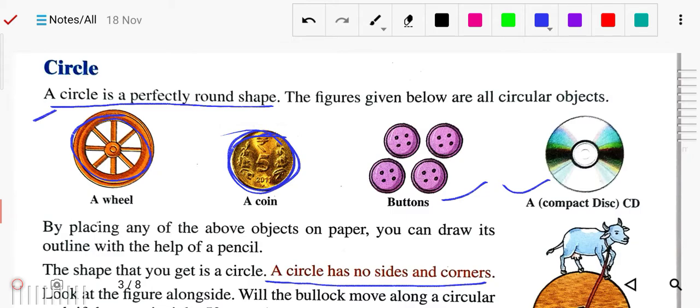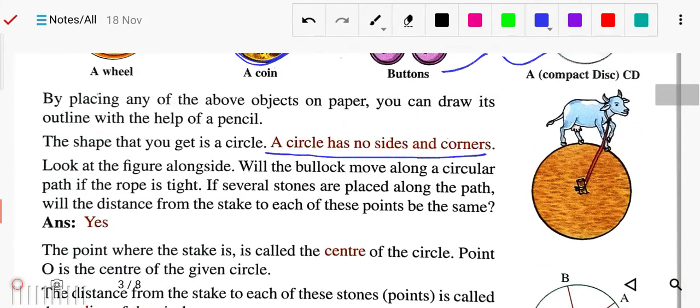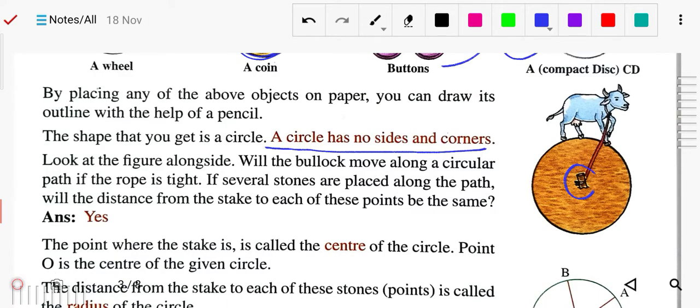Now, the midpoint of the circle is called the center. The point where the stake is placed is called the center of the circle. Point O is here, you can see. Here you can see this is the center of this circle.